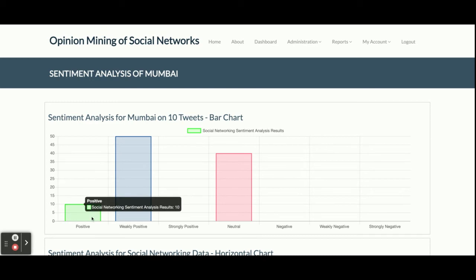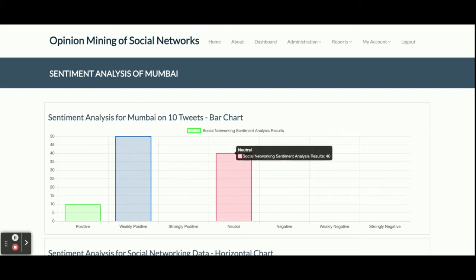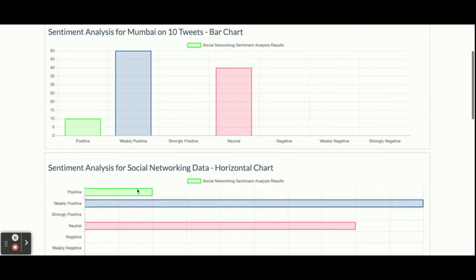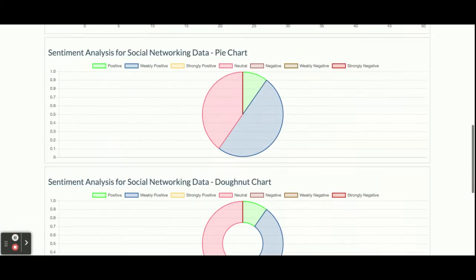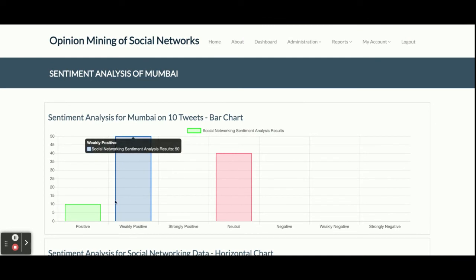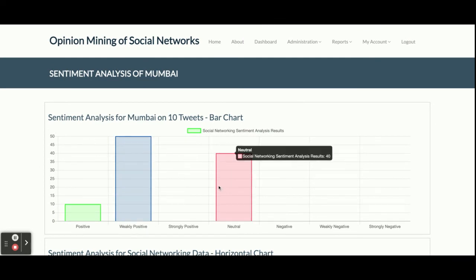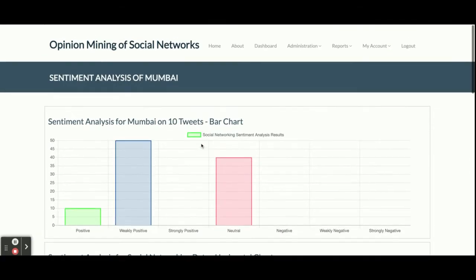So okay, for Mumbai, 10 percent of persons are positive, 50 percent are weakly positive, and 40 percent are neutral. The same graph is shown here in the form of a line, and I have added four types of graphs here. The first one is the horizontal bar chart, then the vertical bar chart, the pie chart, and the donut chart.